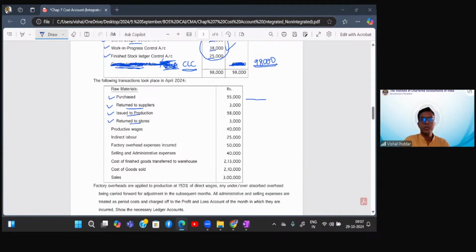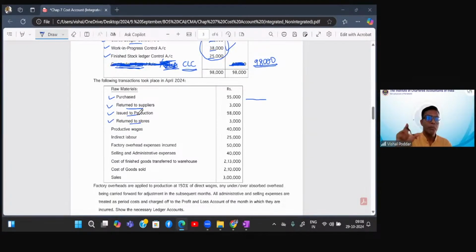Whoever is saying POC, my first question is, is it direct material or indirect material? See, when the material is issued to production, I can understand why this POC has come because the word production has come. But production is direct material.